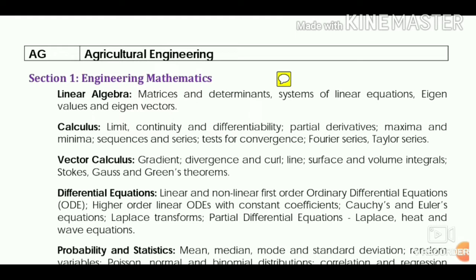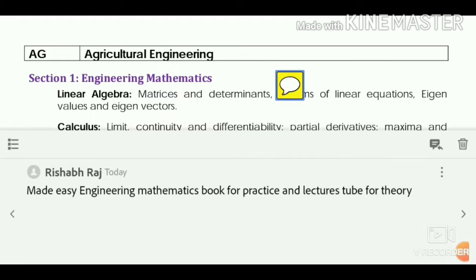I have scored 13.66 out of 15 marks in the GATE examination, which means one of my questions was incorrect and 0.33 marks were deducted as negative marking. And this is the study material which we have followed. We followed the MEDIZ engineering mathematics book for practice.